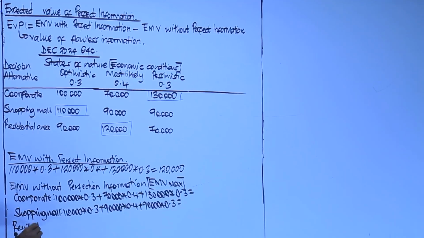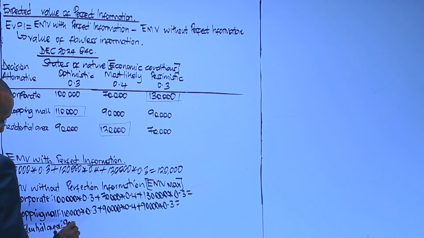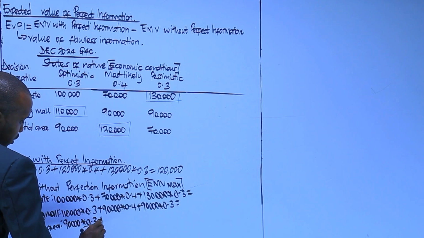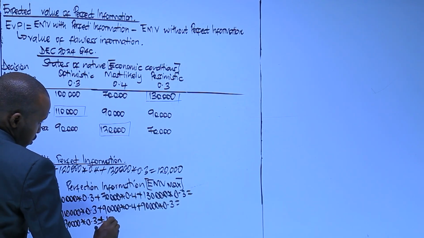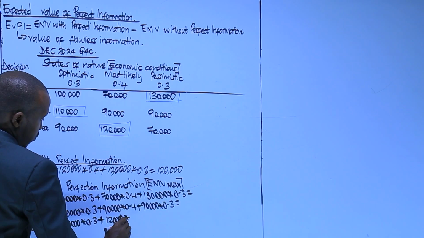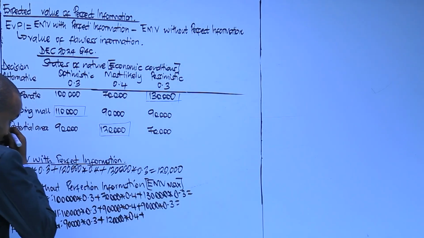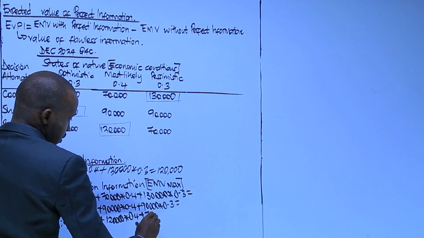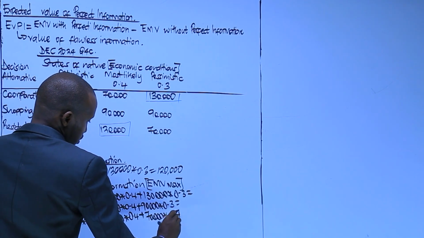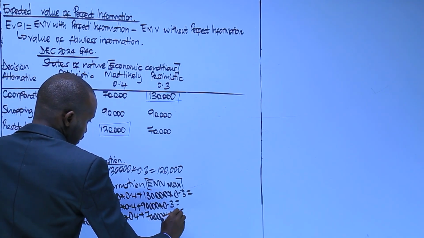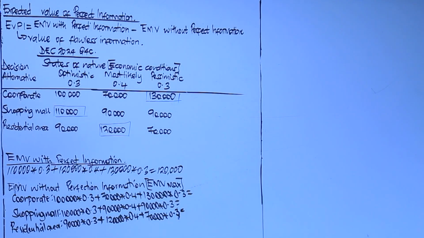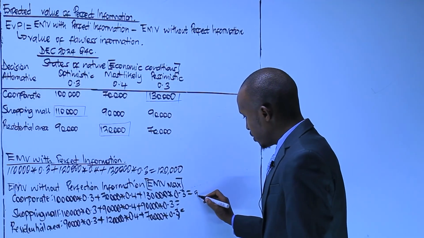Residential area: 90,000 by 0.3 plus 120,000 by 0.4 plus 70,000 by 0.3. So, 100 times 0.3 plus 70 times 0.4 plus 130 times 0.3 should be 97,000.